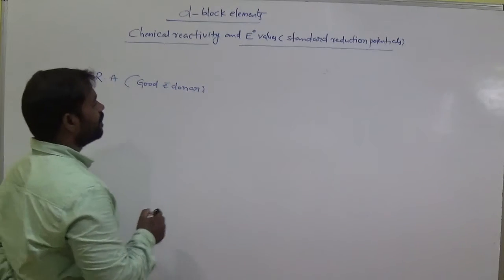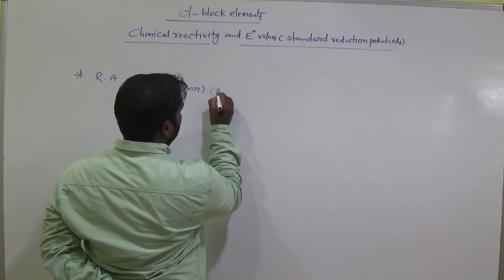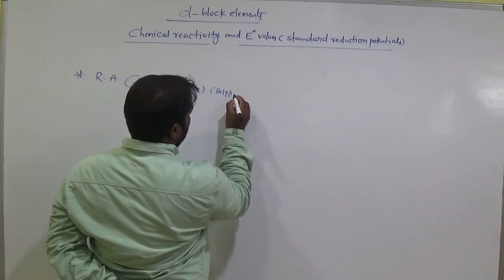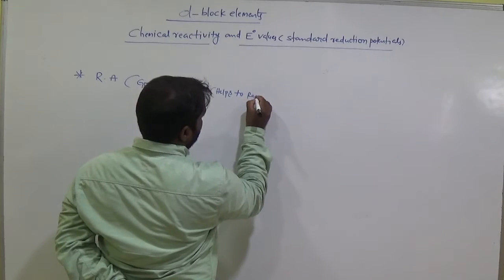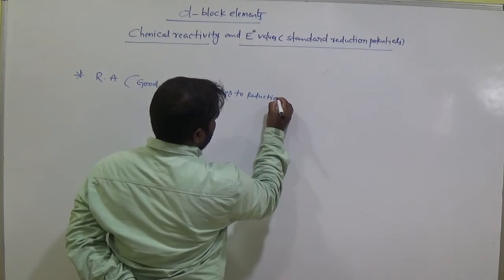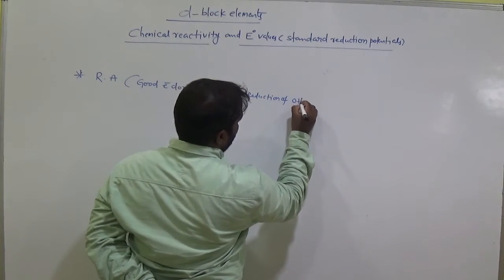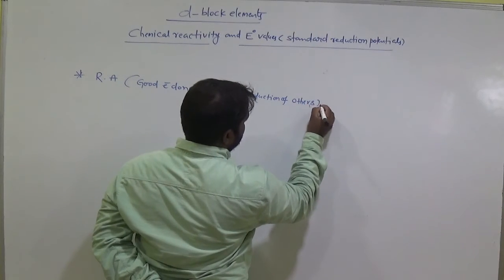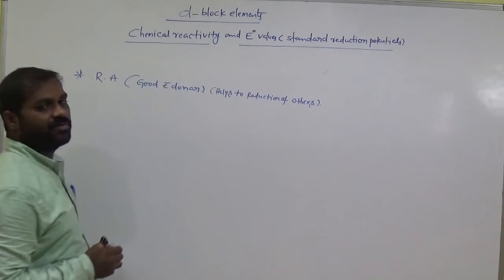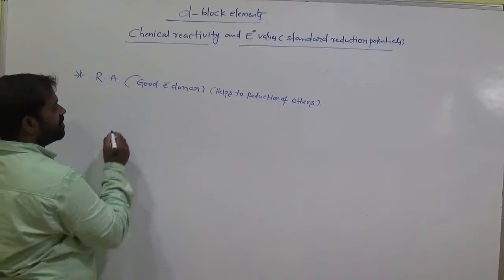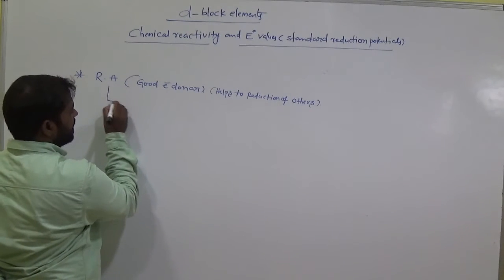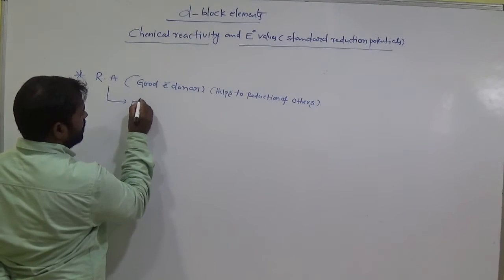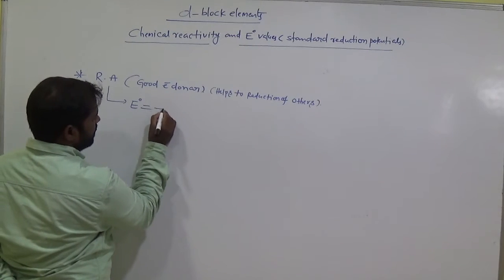They help the reduction of others, because they provide the electrons. These reducing agents have negative E naught values.